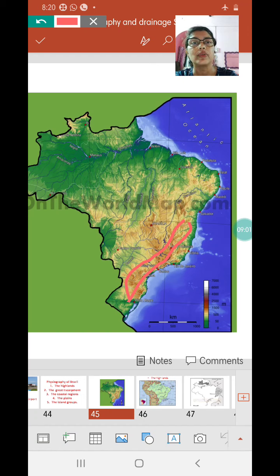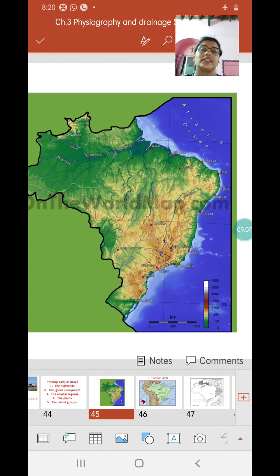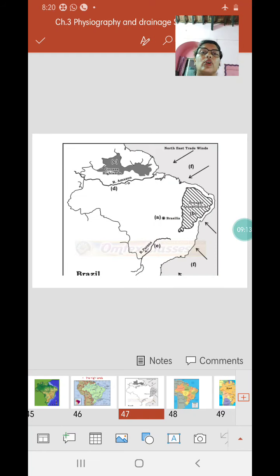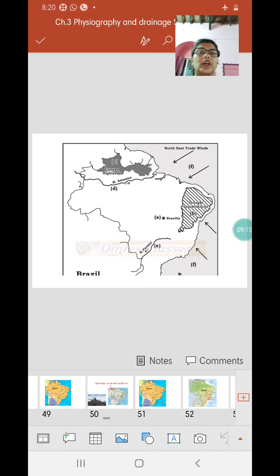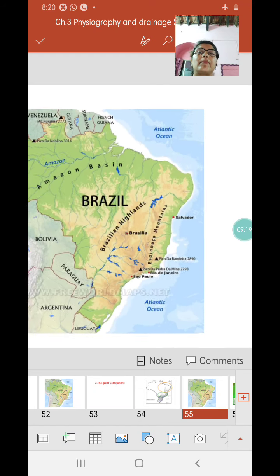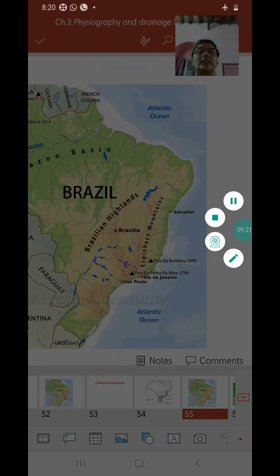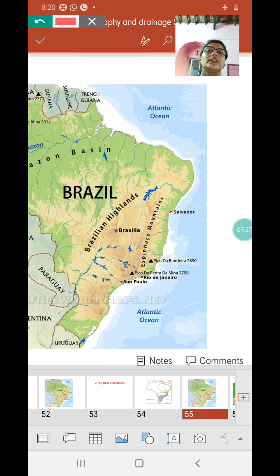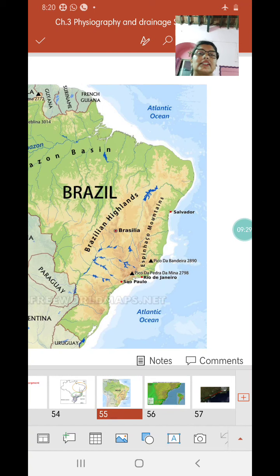How do they influence the climate of Brazil? We'll be talking about it in the 4th chapter as well, but as we progress with this, I will explain a little bit about how these great escarpments are influencing the climate of Brazil. Talking about the location of these great escarpments, you find it here in the southern and eastern part of Brazil. This entire region here, these are the great escarpments.